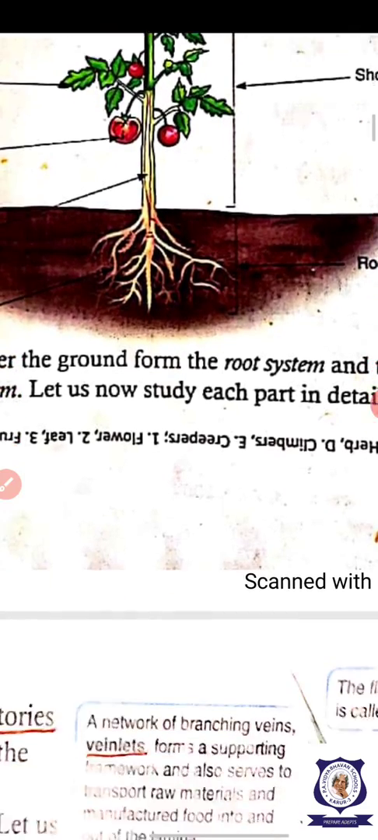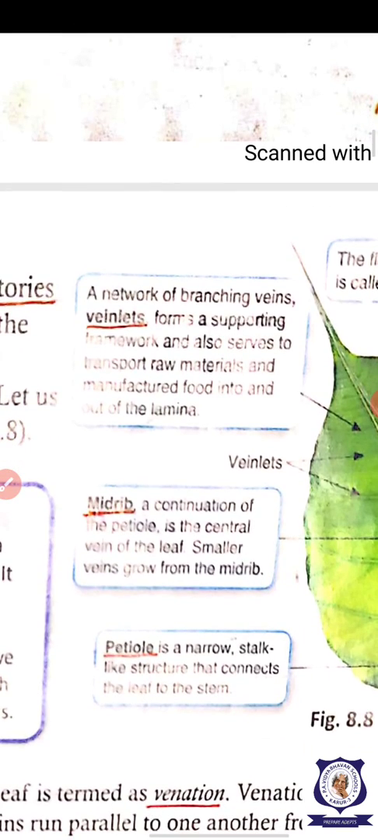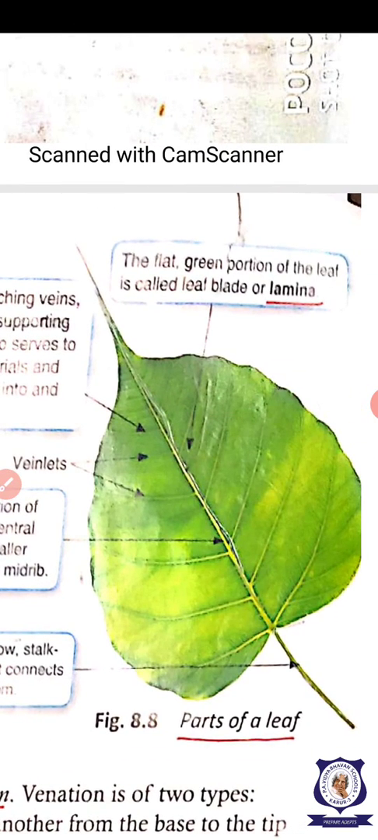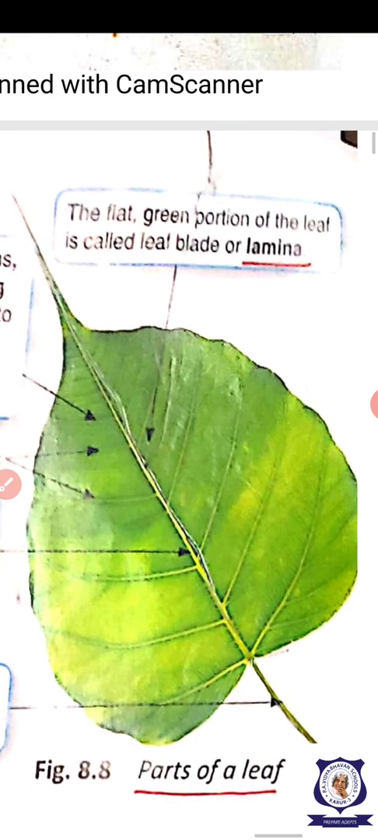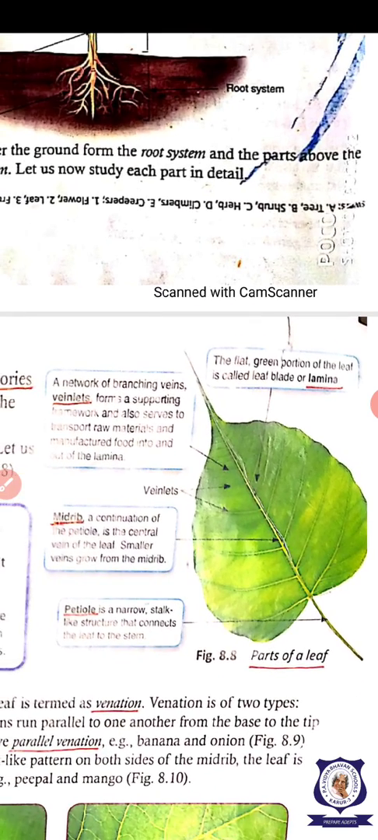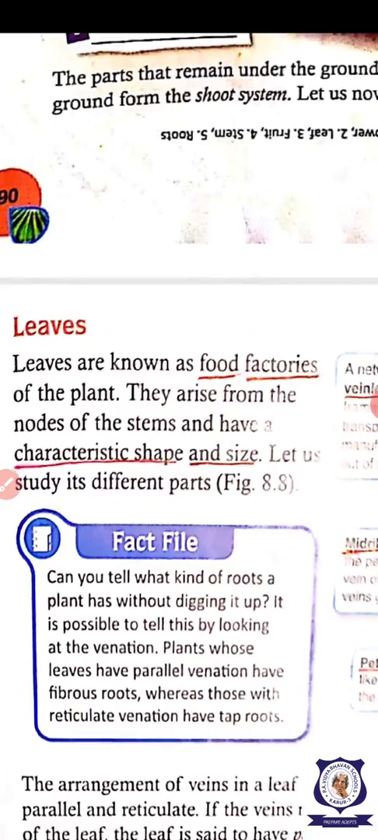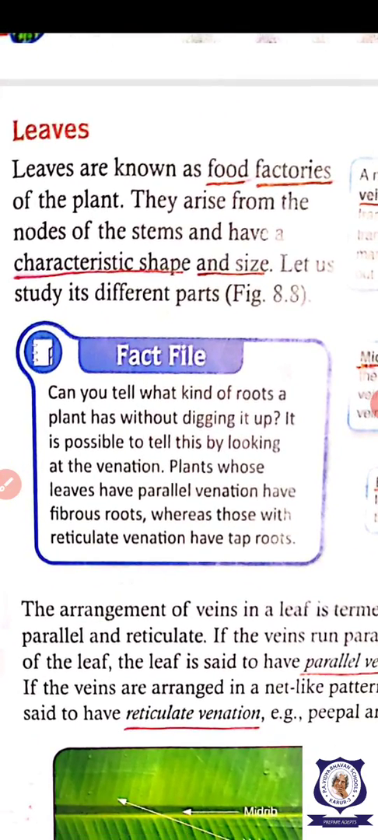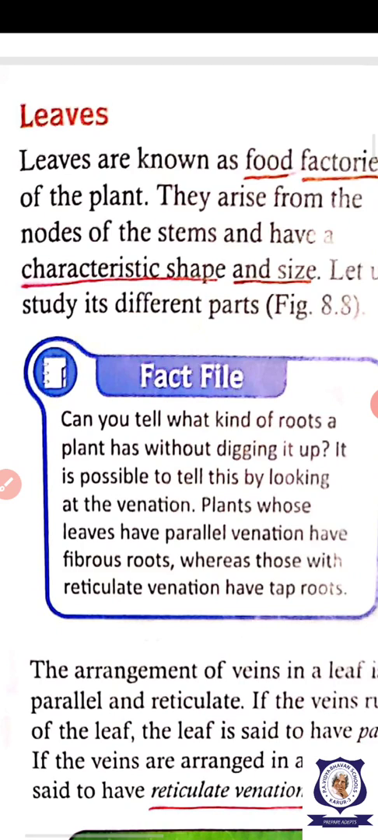In this class, we are going to see about the leaf. Why is it important? The leaf is very important because the leaf is the kitchen of the plant, the food factory of the plant. Why are they so called food factories? Because the plant produces food of its own, which is autotrophic. It produces its own food with the help of leaves only.